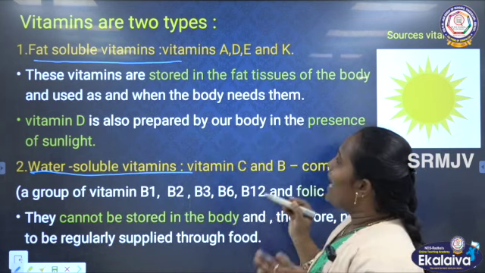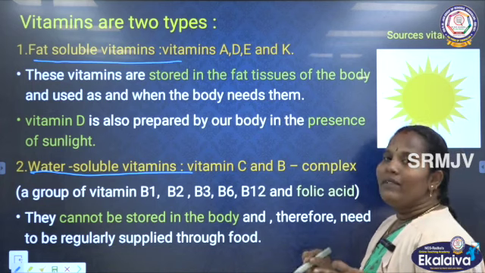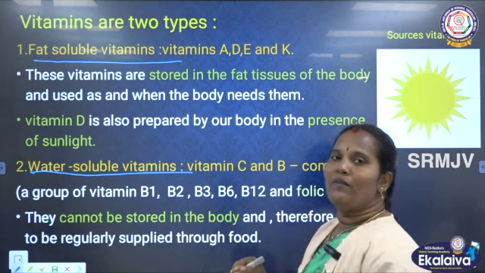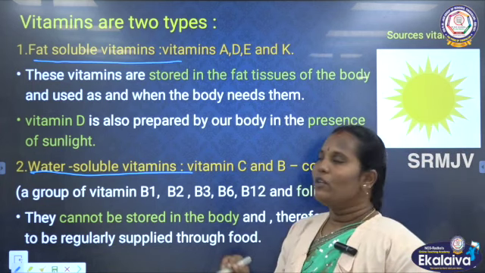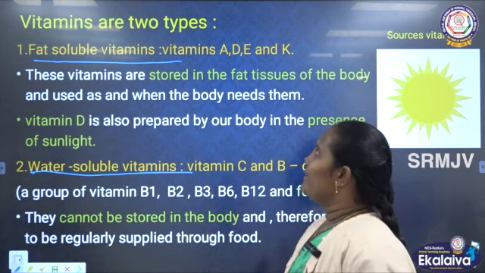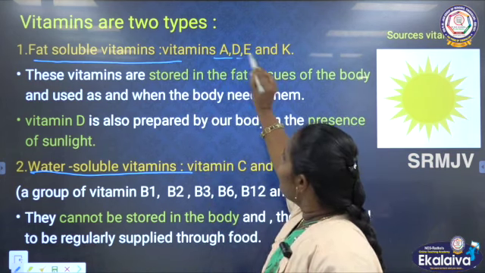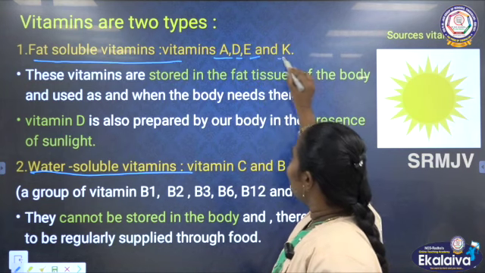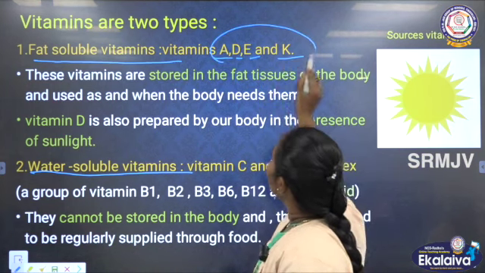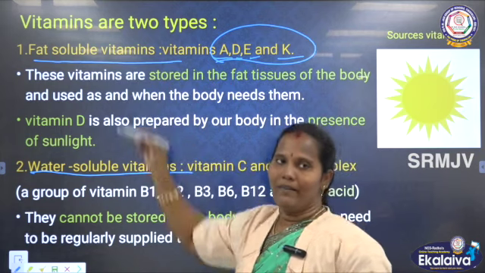What do fat soluble vitamins mean? They can dissolve with the help of fat. That's why they are fat soluble vitamins. Which are the fat soluble vitamins? Vitamin A, vitamin D, vitamin E and vitamin K. These four vitamins are called the fat soluble vitamins.